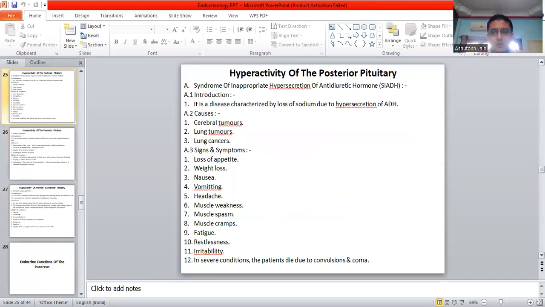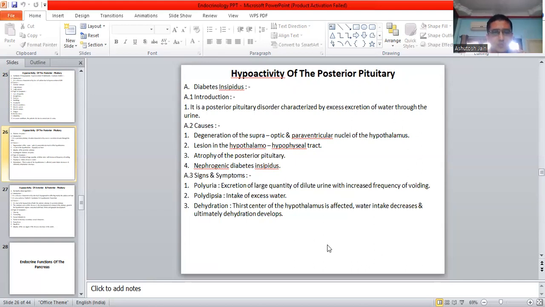So moving on forward, my dear students, hypoactivity of the posterior pituitary, a disease called as the diabetes insipidus. Introduction: it is a posterior pituitary disorder characterized by excess excretion of water through the urine. Causes: degeneration of supraoptic and paraventricular nuclei of the hypothalamus, lesion in the hypothalamus hypophyseal tract, atrophy of the posterior pituitary, nephrogenic diabetes insipidus.